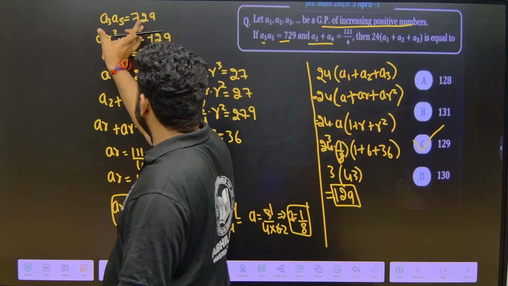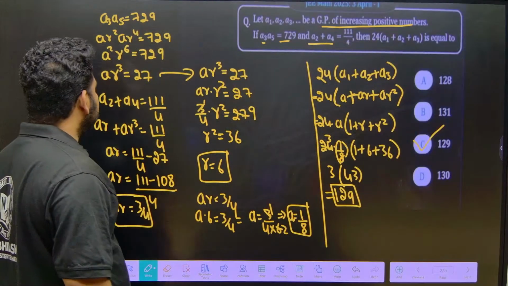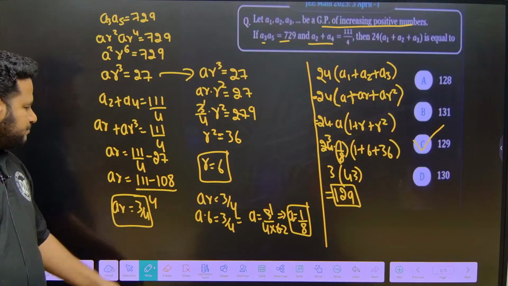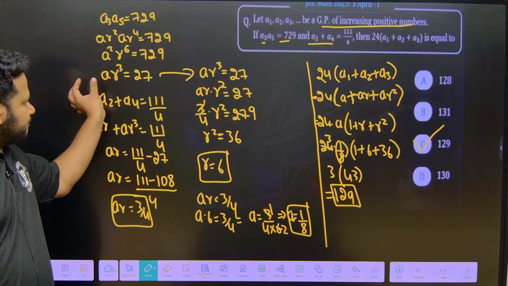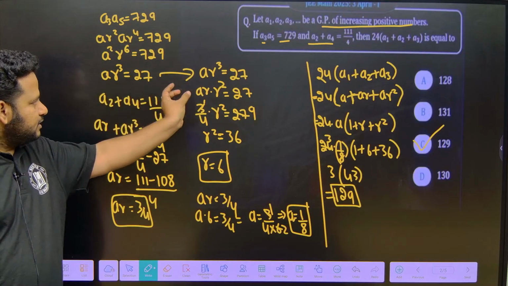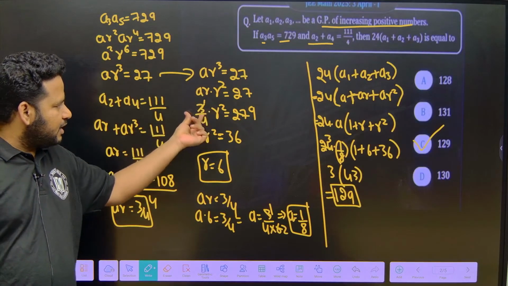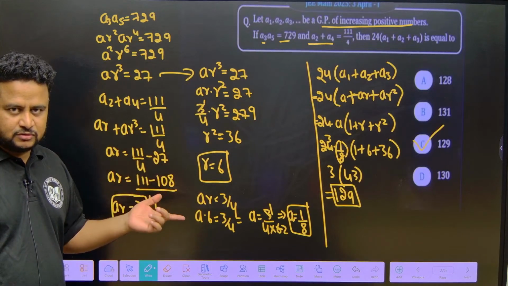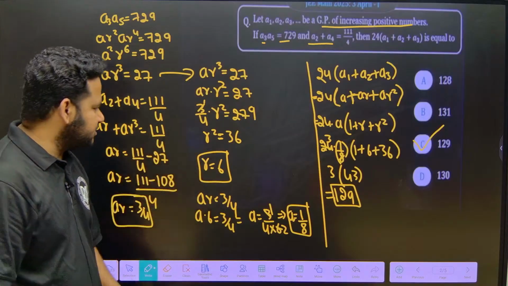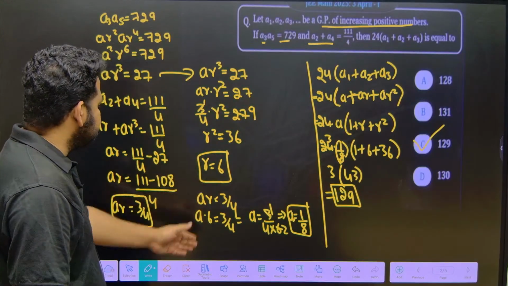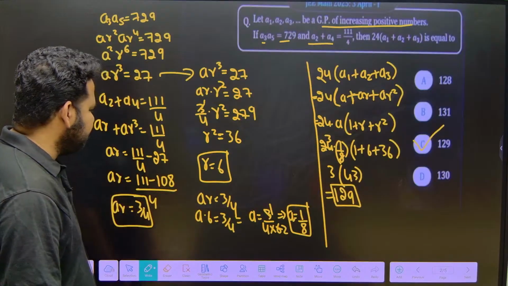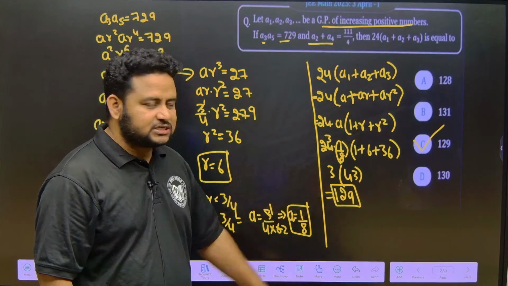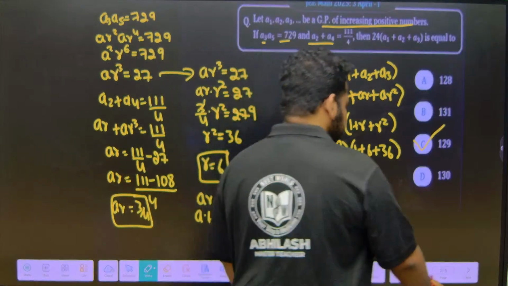Next one what we did, they are asking increasing positive numbers. Just by putting the values here, I will get the value of ar cube. ar cube is equal to 27. Then I will get ar is equal to 3 by 4. Now by splitting ar cube in terms of ar into r square, I will get r square is 36, r is equal to 6. Because it is a positive GP, the terms should be increasing. If I put r is equal to 6 in ar is equal to 3 by 4, I will get a is equal to 1 by 8. Then this is fairly simple to find out, we will get it as 129. Clear?